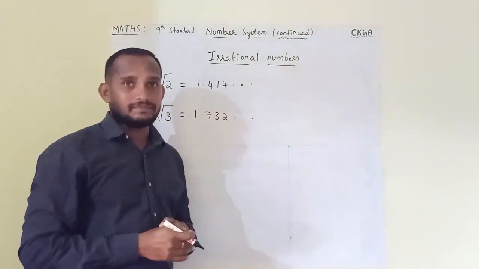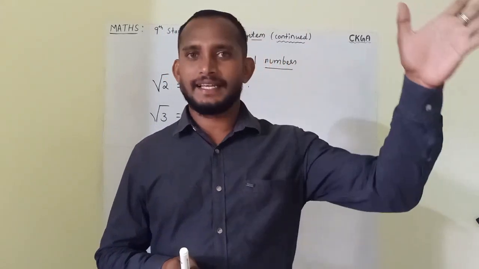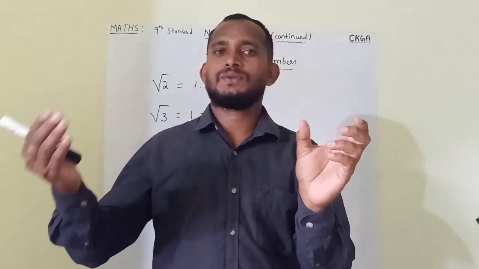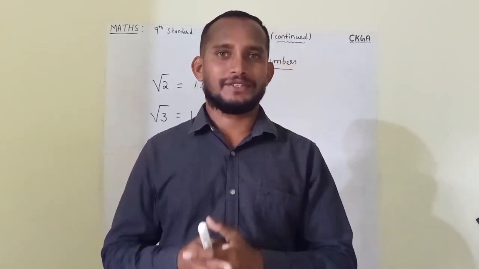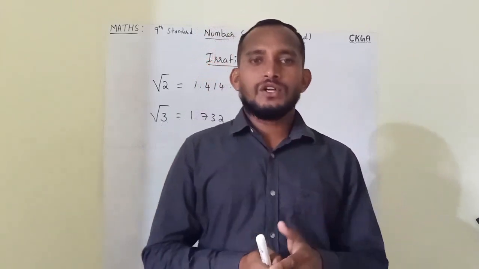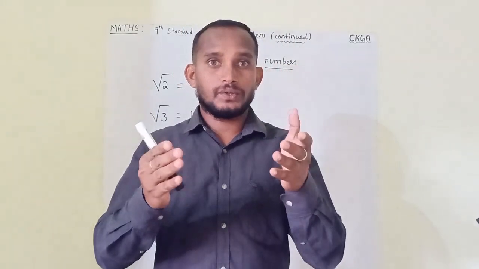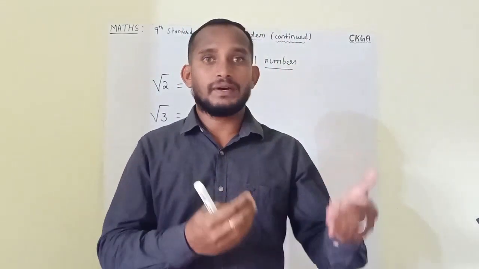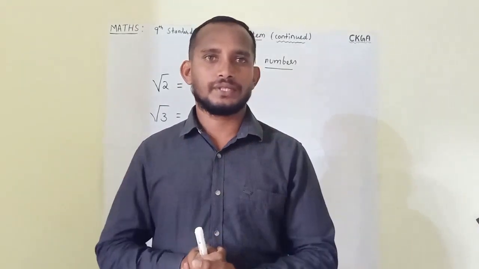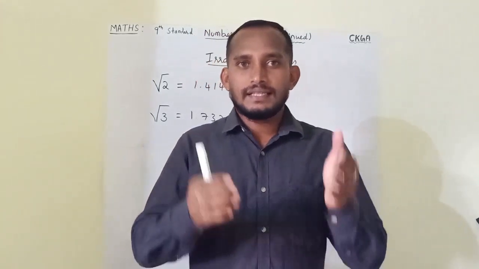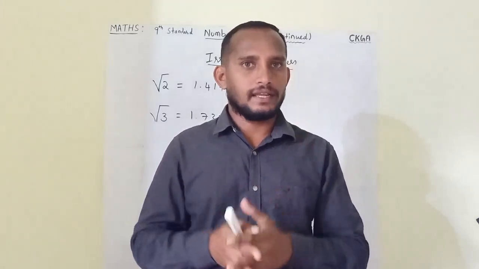Who discovered them? In the beginning, around 400 BC, the Pythagoreans in Greece. The Pythagoreans were the followers of the famous mathematician and philosopher Pythagoras. These followers recognized irrational numbers on the number line. So there are many people who gave contributions to irrational numbers. Now let us define formally what an irrational number is.